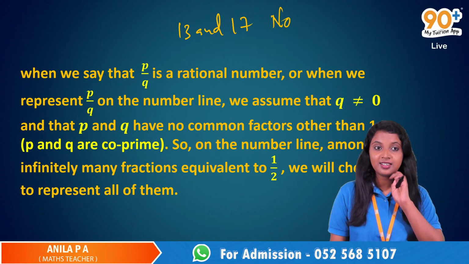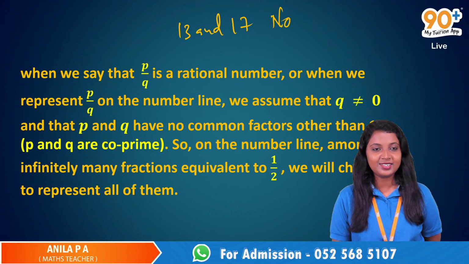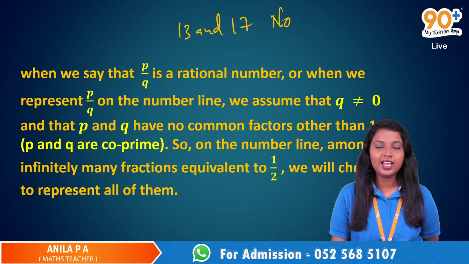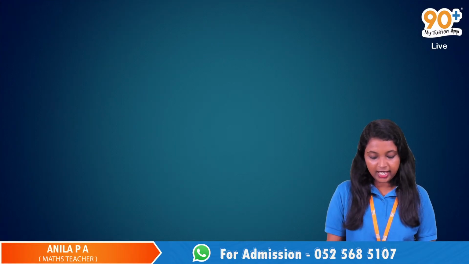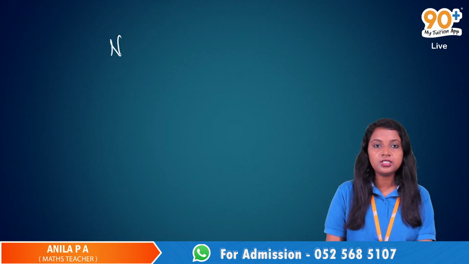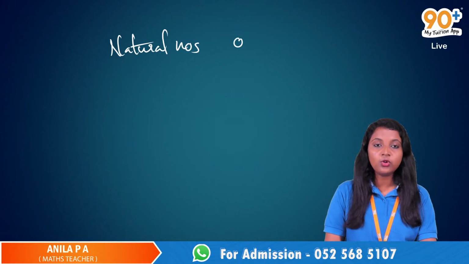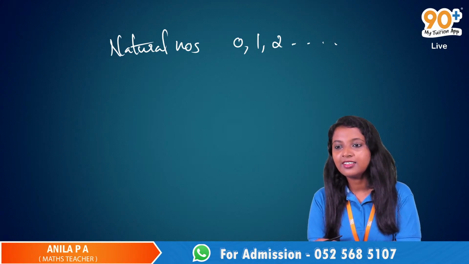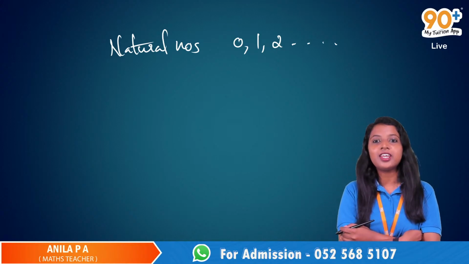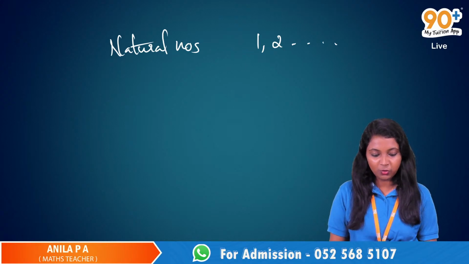So what are integers? Ma'am, integers are rational numbers. Okay, I'm not asking about that. Just tell me the integers. See, what are natural numbers? Which numbers are called natural numbers? Is it 0, 1, 2, 3, etc.? Yes, ma'am. 0, 1, 2, 3, etc. They are natural numbers. No, ma'am, they are whole numbers. Okay, thank God. So they are whole numbers. So what about natural numbers?